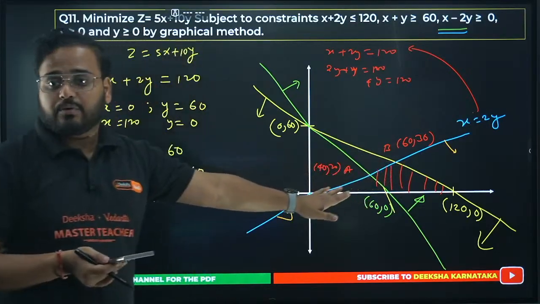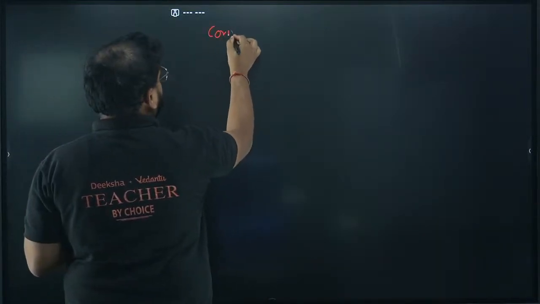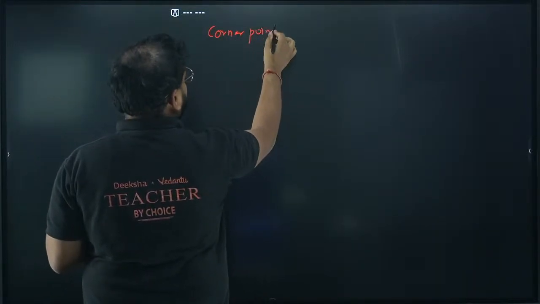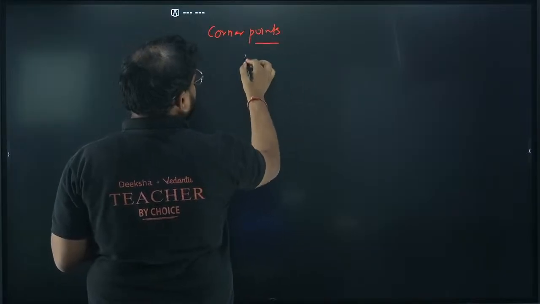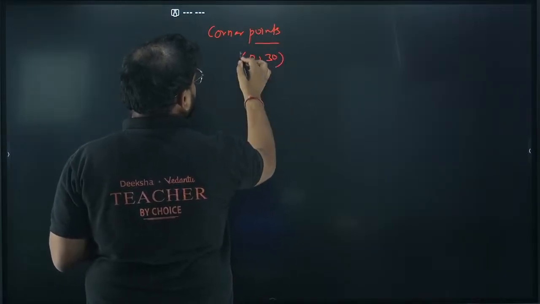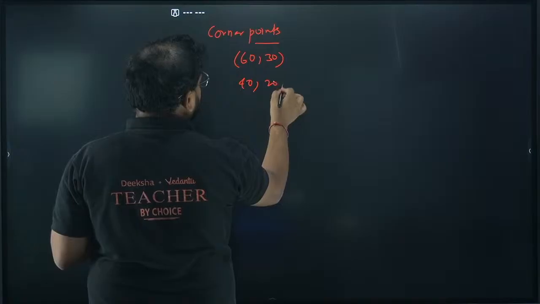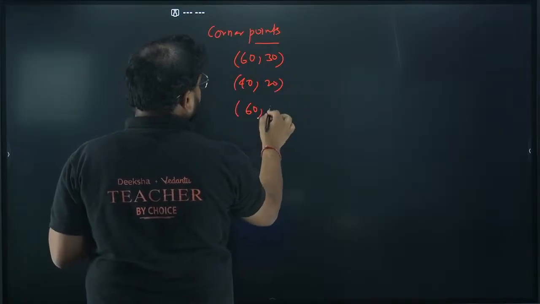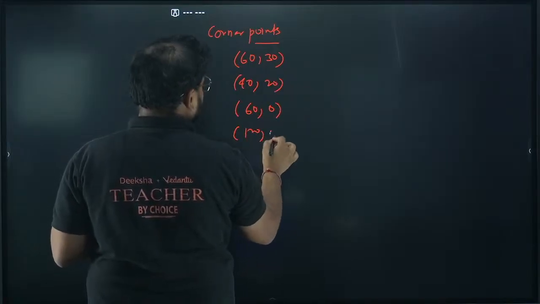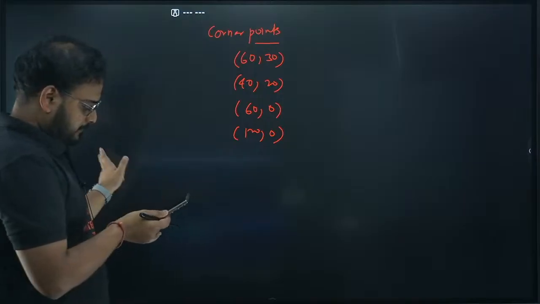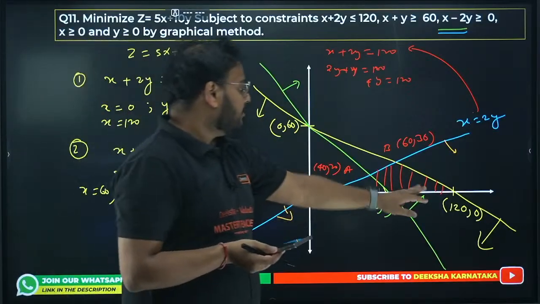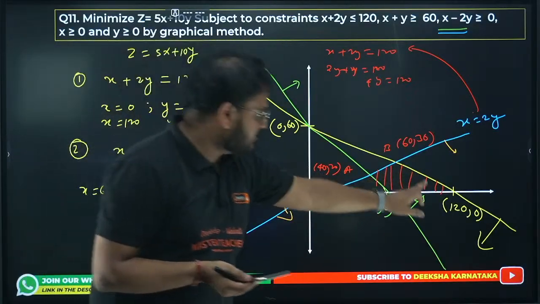This is a 6-mark question, okay? So we have the corner points now. One of them is 60, 30, then 40, 20, 60, 0 and 120, 0, right? Yeah, super. So 120, 0 and 60, 0. This is my feasible region.